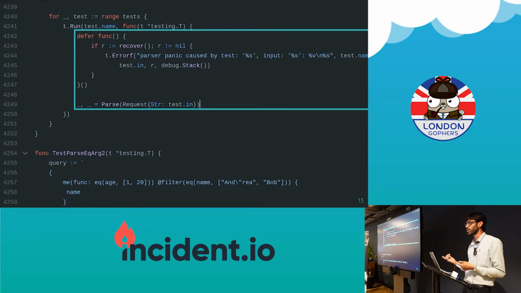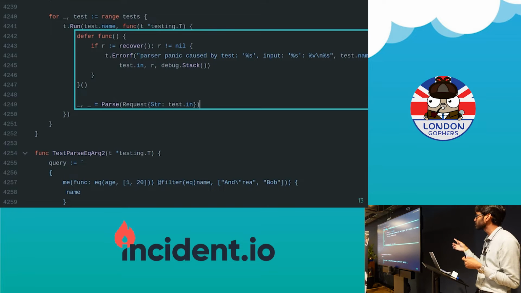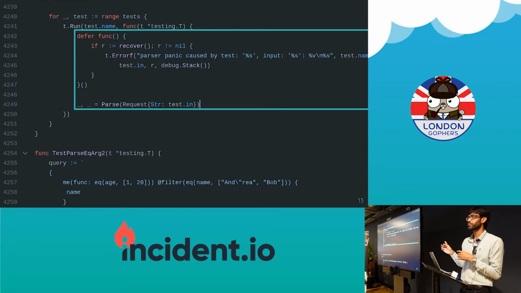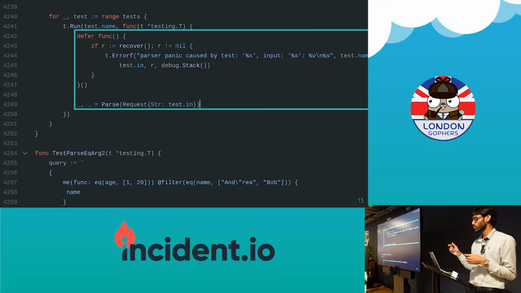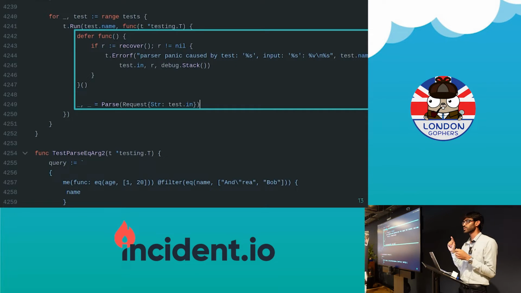This is for recover, again, a very standard use case. This is one of the reasons defer was designed. And I think this is another really cool way of doing it. So this is for our fuzz test for our query parser. We call the parse function below in the box, line number 40 to 49. The invariant for our fuzz test is that the parse function should not panic. It shouldn't do anything bad, right?